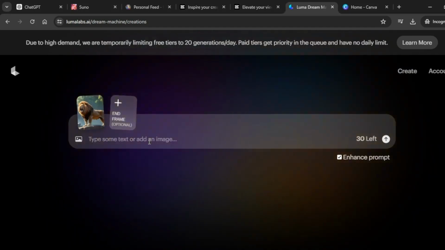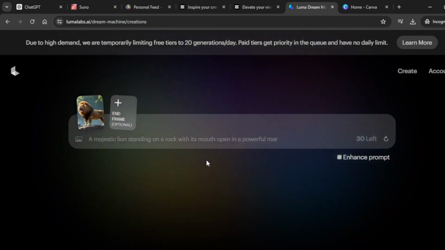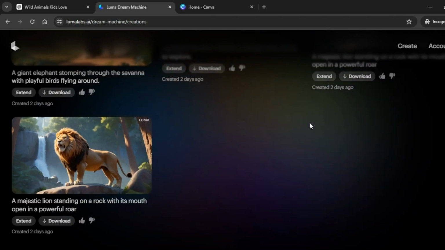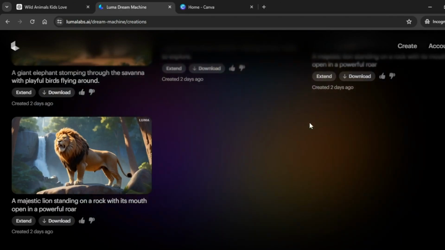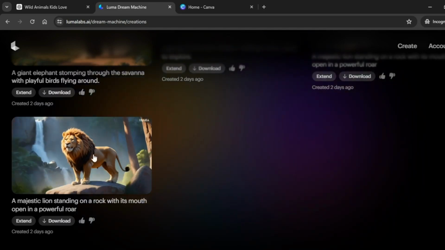You're going to add a description of what you'd want your image to emulate, and you're going to click on enter. And let's give Luma Labs a few minutes to generate our creation. You can see that Luma AI has generated some beautiful creations. We can preview and get to look at some of them.